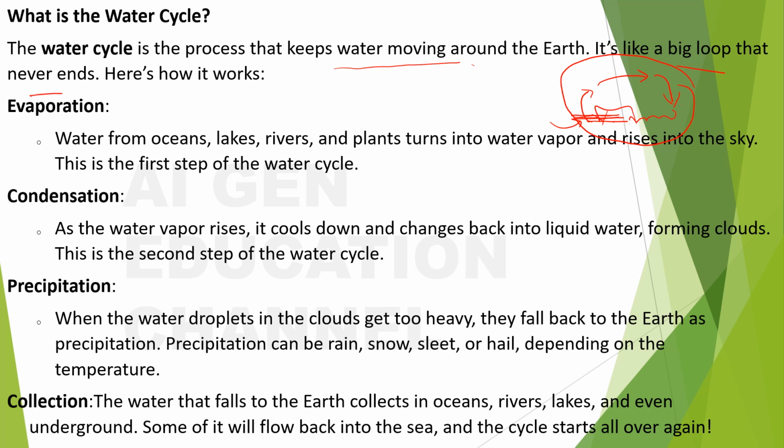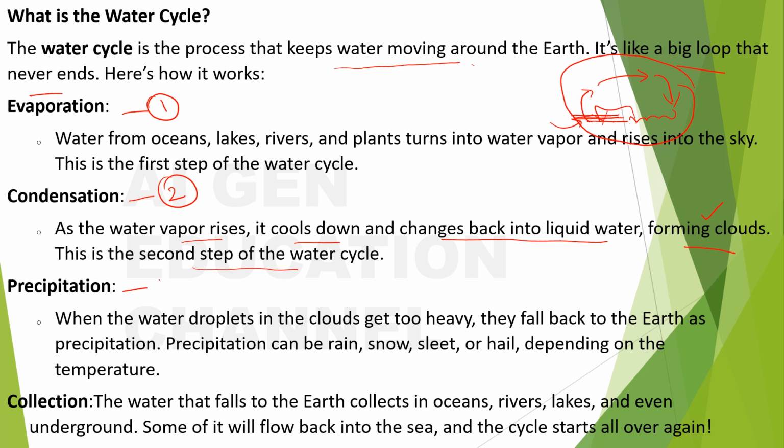Here's how it works. Water from oceans, lakes, rivers and plants turns into water vapor and rises into the sky. This is the first step of the water cycle. Okay, evaporation is the first step. Then is condensation. As the water rises, it cools down and changes back into liquid water, forming clouds. This is the second step of the water cycle. Till the cloud formation is the second step.